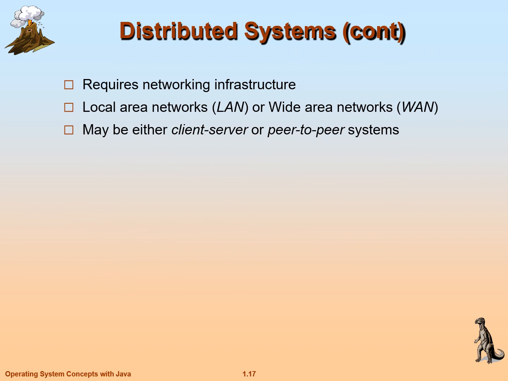And distributed systems require networking infrastructure. Why is networking infrastructure needed? All the systems are placed in different locations, so all these systems should be connected to each other by using local area networks or wide area networks. Using this we can connect all these interconnected nodes.